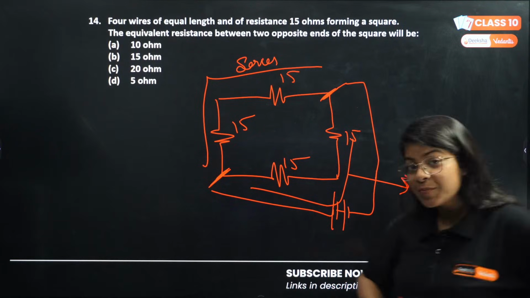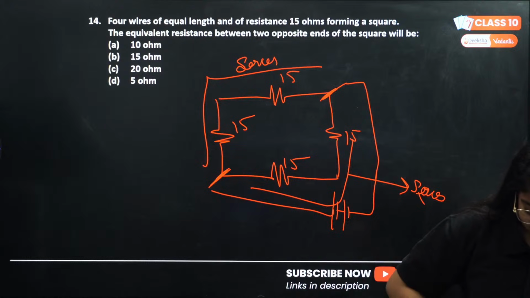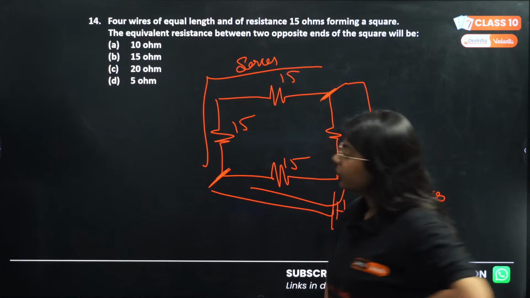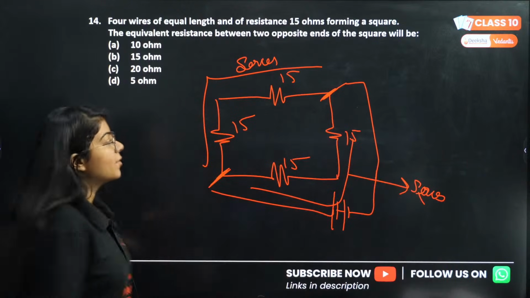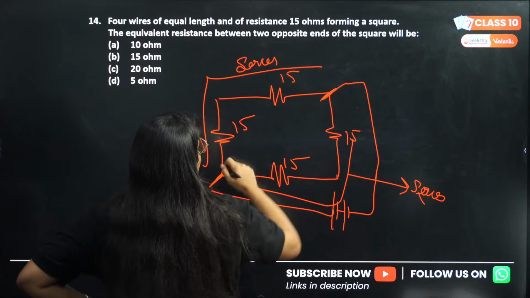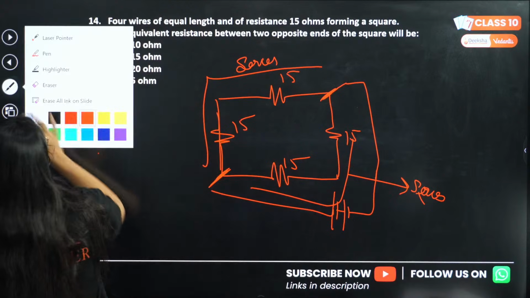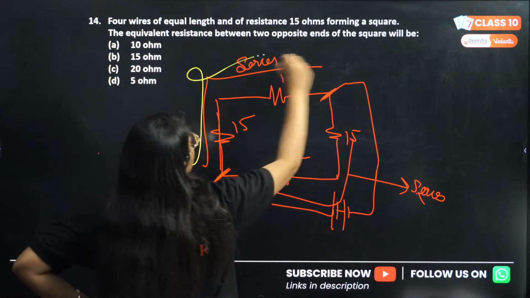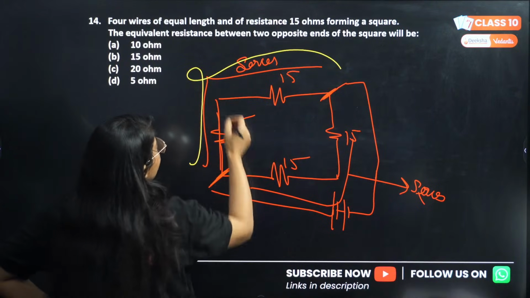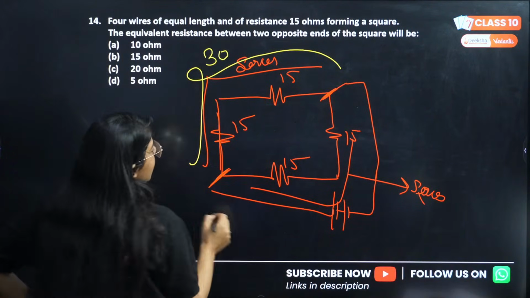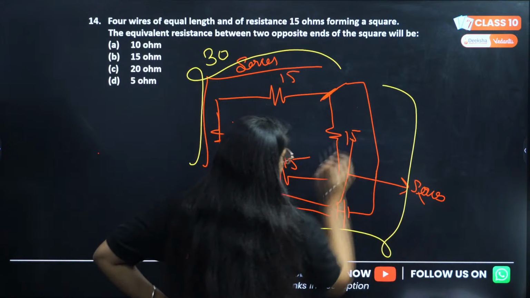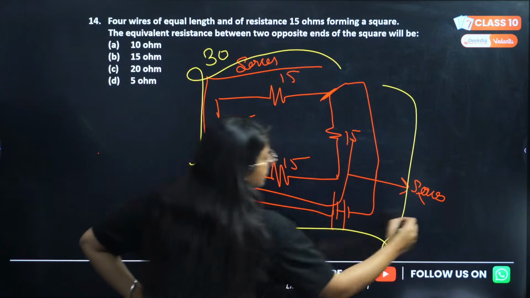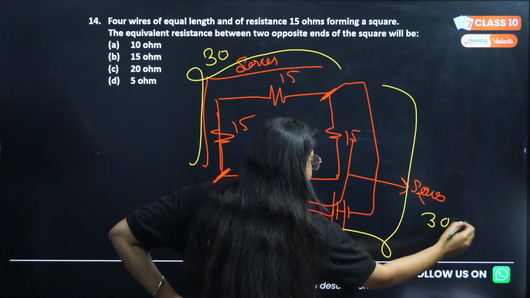Now you have this important information. Okay, Meenakshi is saying 15 ohm. Okay, let's see. The upper circuit will have series connections, so 15 plus 15, 30. The lower one again will be the same, 15 plus 15 are in series, so the equivalent will be 30 ohm.